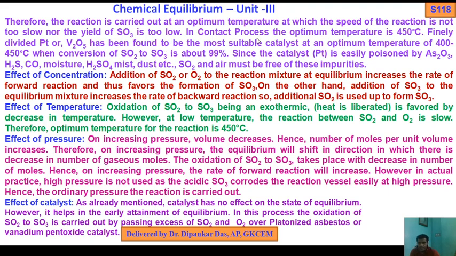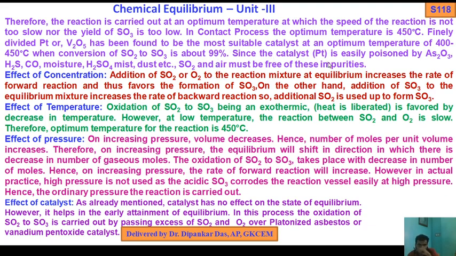In the contact process, the equilibrium temperature is 450 degrees centigrade. Finely divided platinum or V2O5, vanadium pentoxide, has been found to be the most suitable catalyst at an optimum temperature of 400 to 450 degrees centigrade, when conversion of SO2 to SO3 is about 99%.